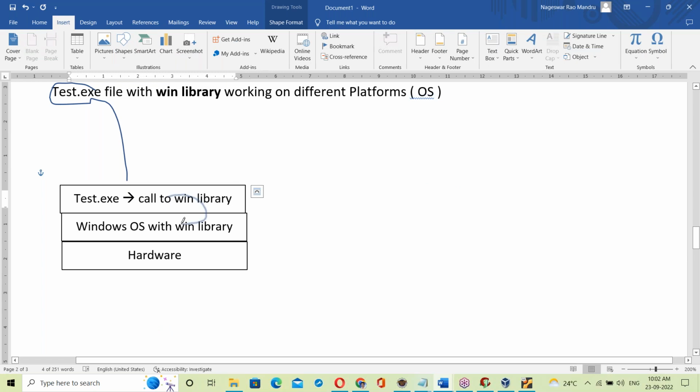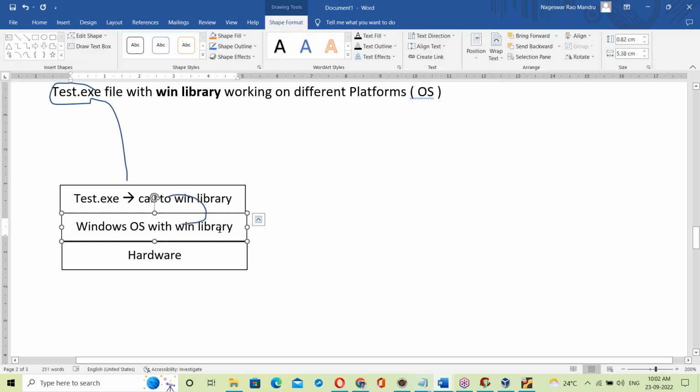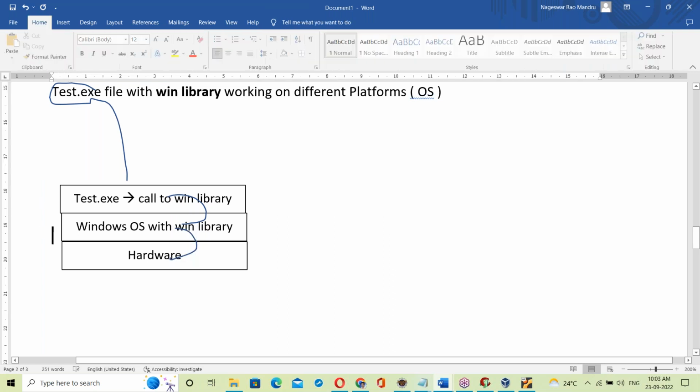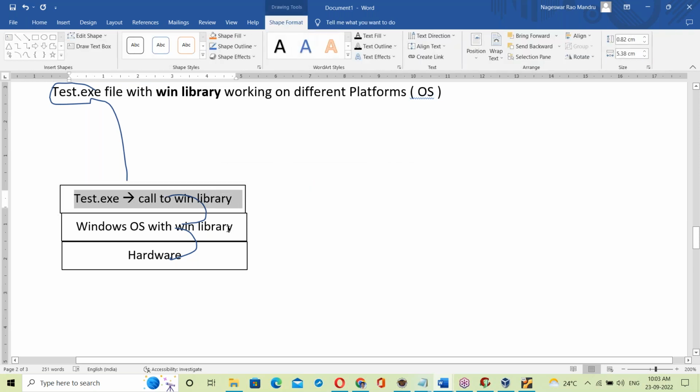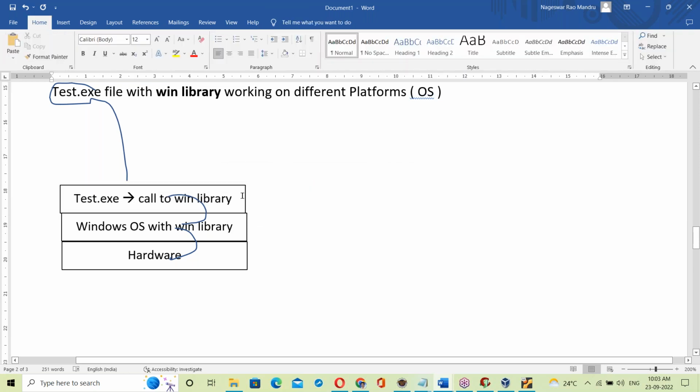Yes, the same library is available here. Then, using that library, it communicates with the hardware components. That's it, working fine. Yes, it is available, so it executes successfully.